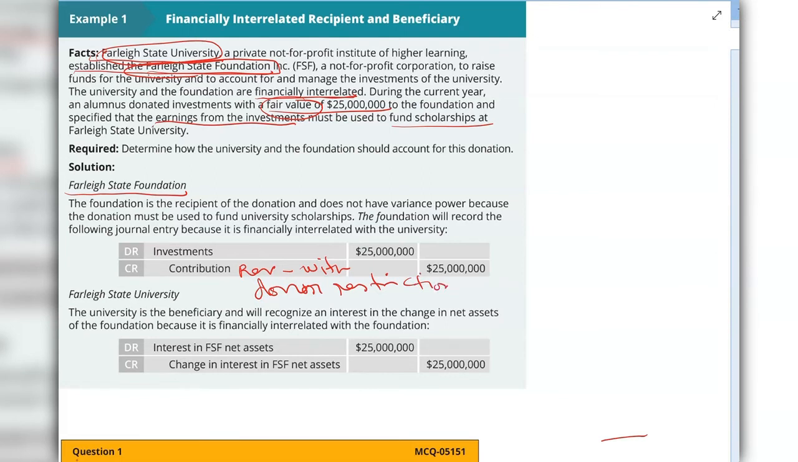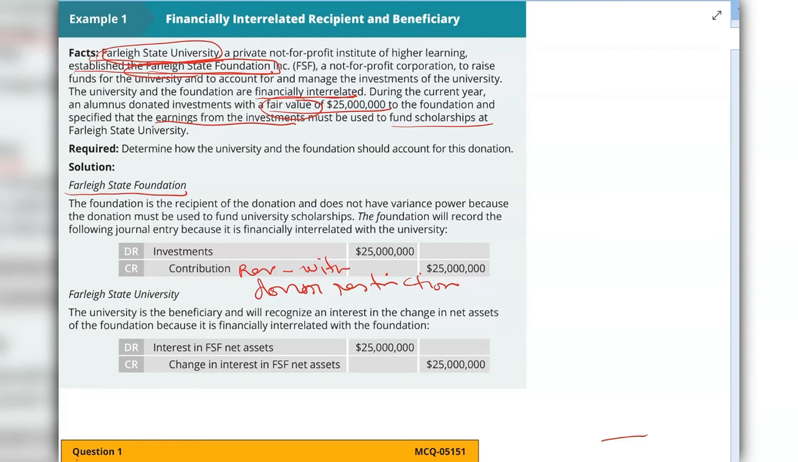Now, on the other hand, the ultimate recipient or the beneficiary of this donation, which is the Farley State University, will also record a journal entry. And if you remember from the chart that we just discussed in the previous video, when they are financially interrelated, the beneficiary could not see this type of donation just as a mere contribution receivable or contribution revenue. Rather, they will show it as the donation which is in the recipient's net assets.